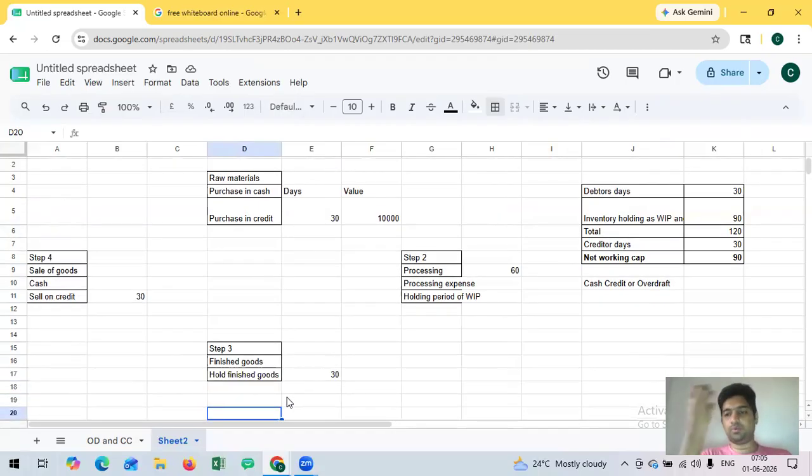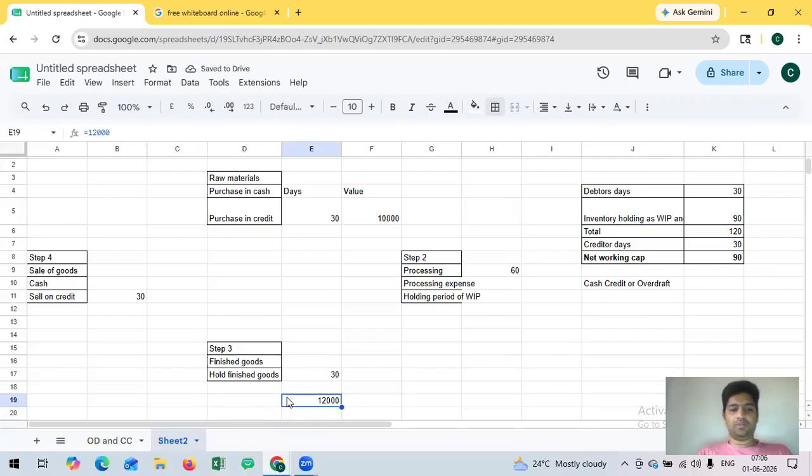On the asset side, this part will be showing as inventory. This 10,000 rupees will be showing at a little bit higher value because this inventory will be processed, meaning some value addition will be there.